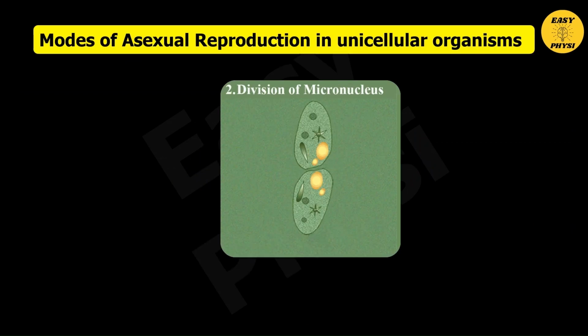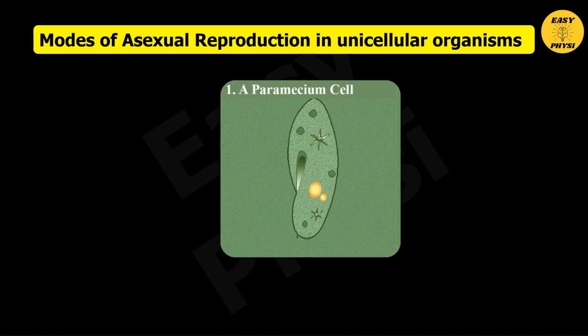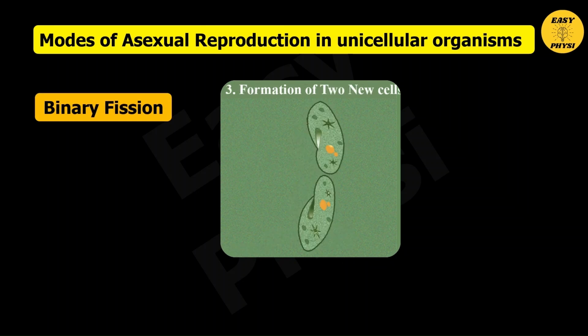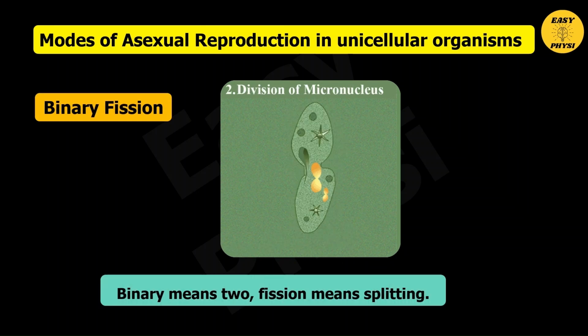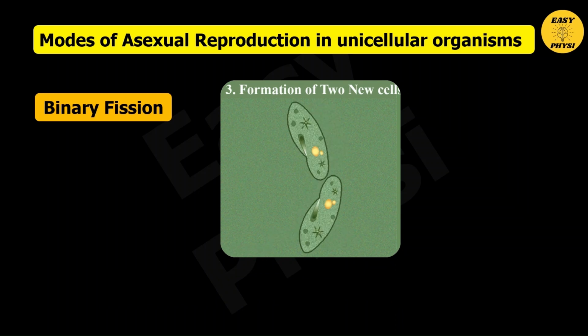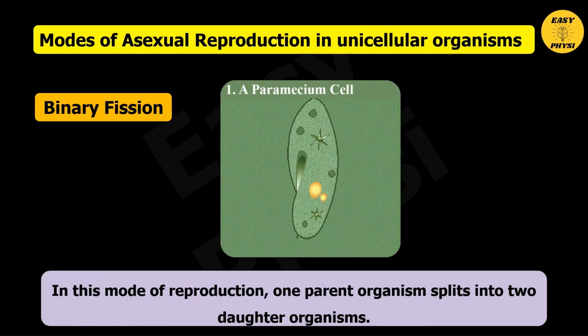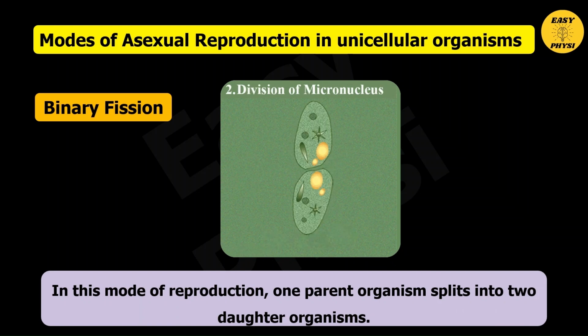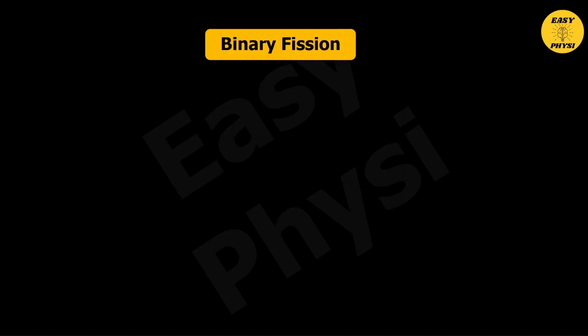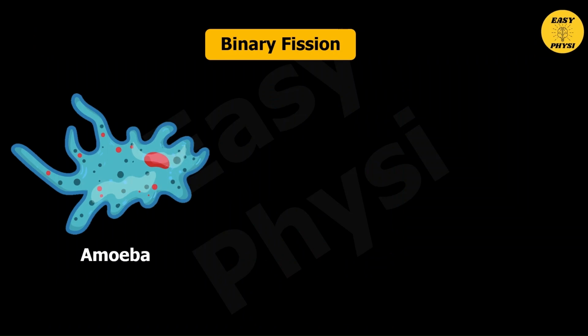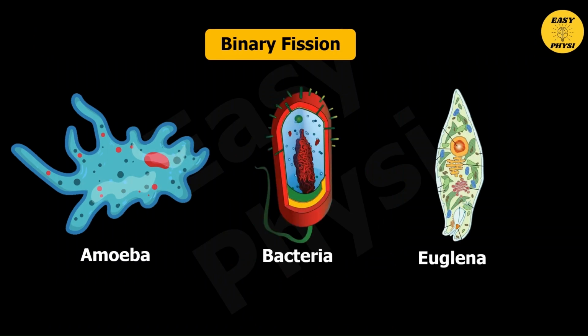Modes of asexual reproduction in unicellular organisms: binary fission. Binary means two, fission means splitting. In this mode of reproduction, one parent organism splits into two daughter organisms. This type of reproduction is observed in single-cell organisms like amoeba, bacteria, and euglena.